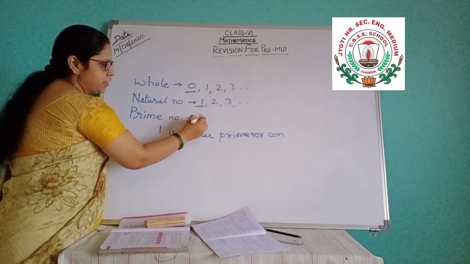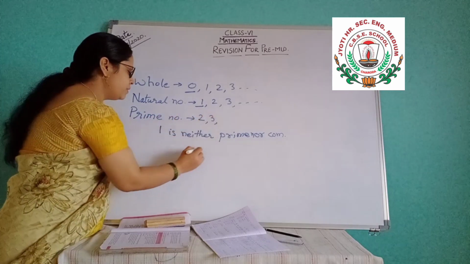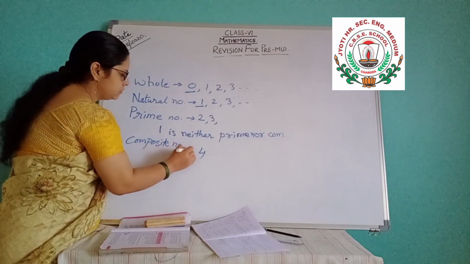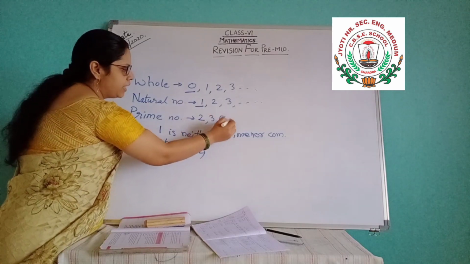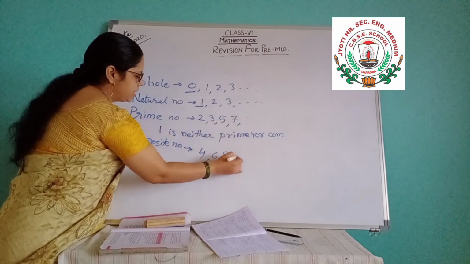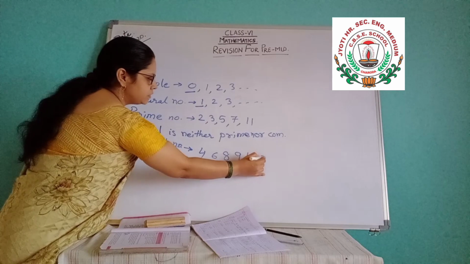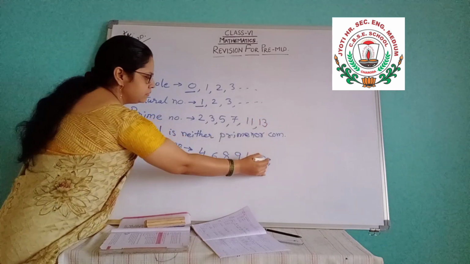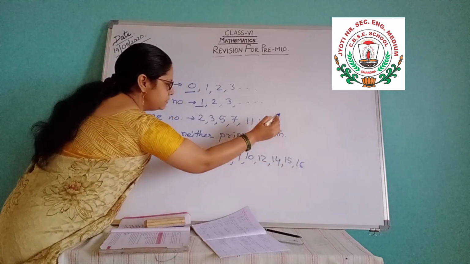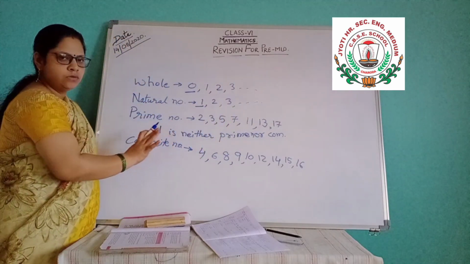Prime numbers start from 2, then 3. Is 4 a prime number? No, 4 is a composite number. Then comes 5, 6 is composite. Then comes 7, then 8 is composite. Then 9 is also composite. 10 is also composite. Then 11 is prime. Then 12 is composite. Then 13 is prime. Then 14 is composite. Then 15 is composite. 16 is composite. Then here comes 17, and so many other numbers are there. So at least up to this much you should know.